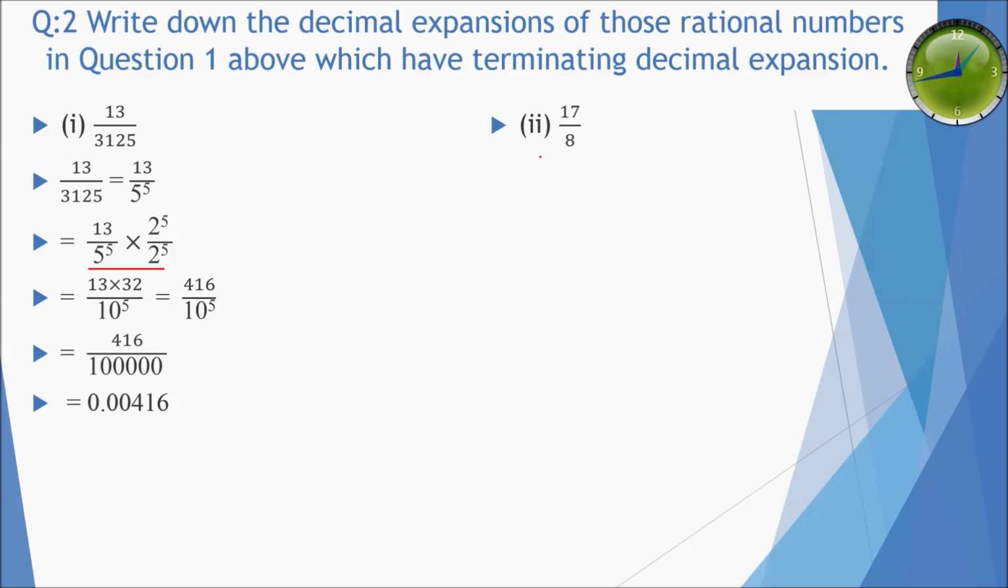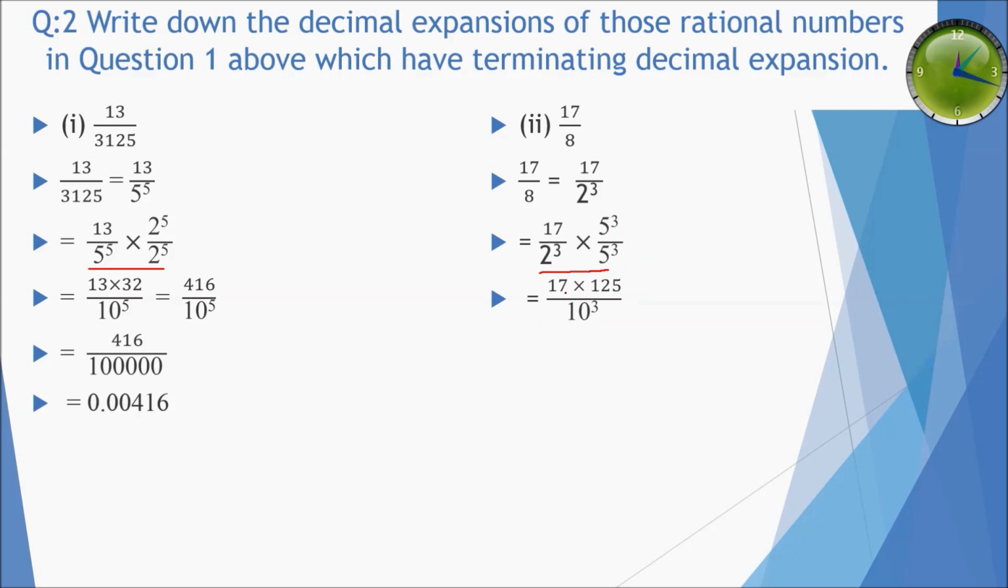The second part was 17 divided by 8, which is again terminating. We can write 17 divided by 8 as 17 divided by 2 raised to power 3. Now we will again make the pair by multiplying it by 5 raised to power 3 and dividing by 5 raised to power 3. By multiplying and dividing with 5 raised to power 3, we get the pair of 5 and 2, that is 10. So we can easily calculate the decimal expansion of this number.